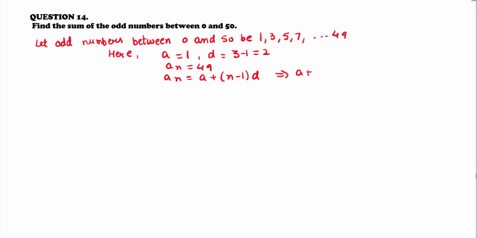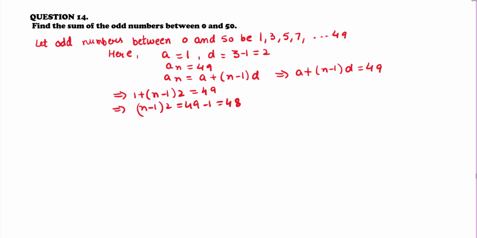That implies A plus N minus 1 into D is equal to 49. That implies 1 plus N minus 1 into 2 is equal to 49. That implies N minus 1 into 2 is equal to 49 minus 1, that is equal to 48. That implies N minus 1 is equal to 48 upon 2, that is equal to 24. That implies N is equal to 24 plus 1, that is equal to 25.